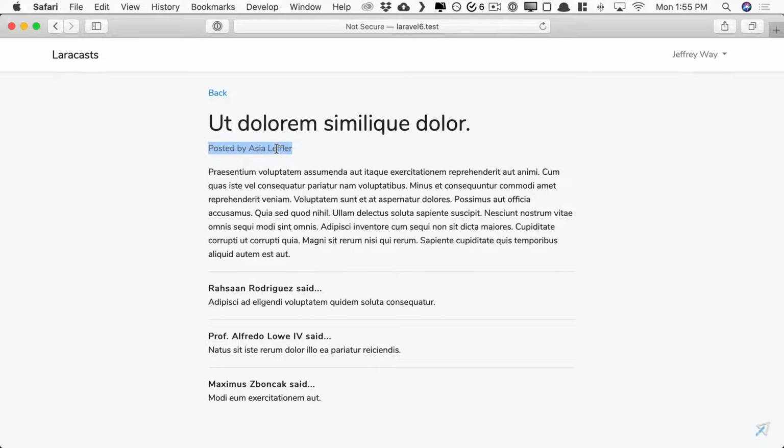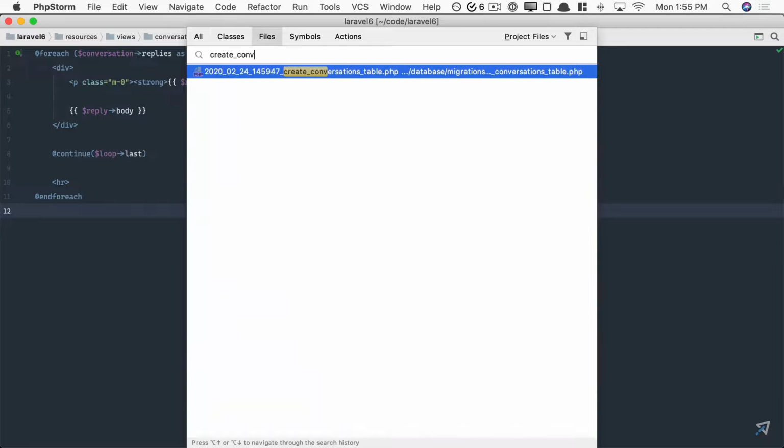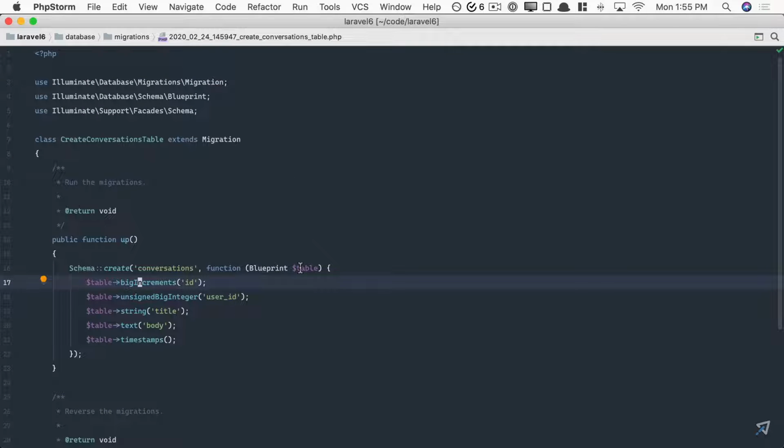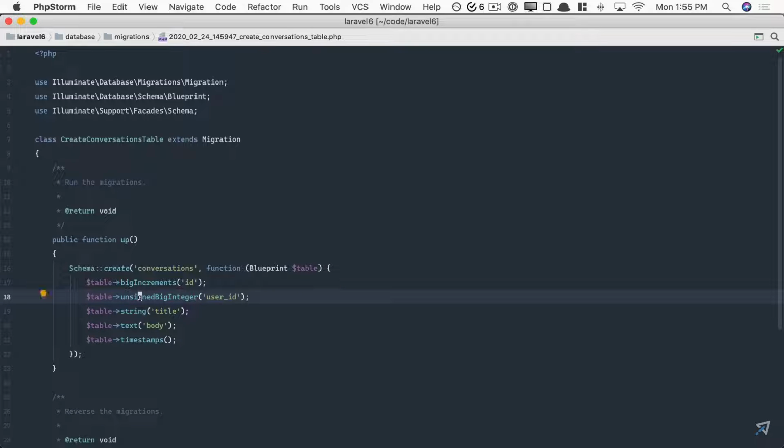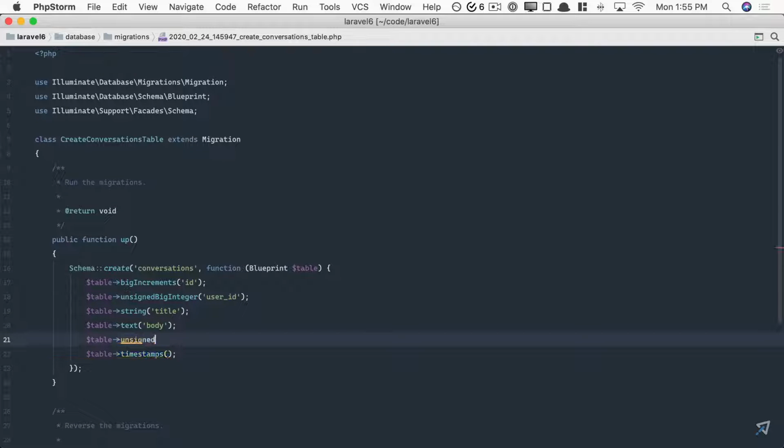Let's figure out how. Here's the first step. I'm going to return to my conversations migration, and this is all we have at the moment. But now it sounds like we should record the ID of the reply that is best for the conversation. So let's add a new one here. We'll say table, unsigned big integer, and this will be best_reply_id. However, we don't have to choose one, so this field should be nullable. Okay, so now we have a way to associate a particular reply ID with the conversation.